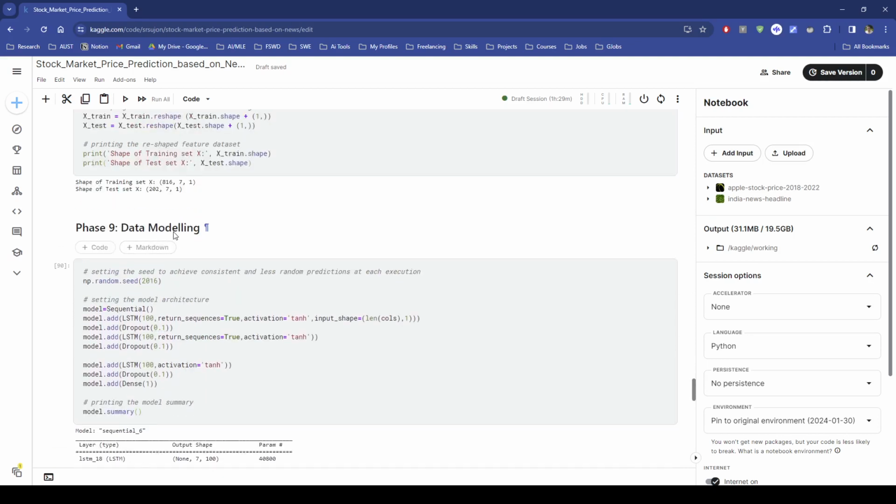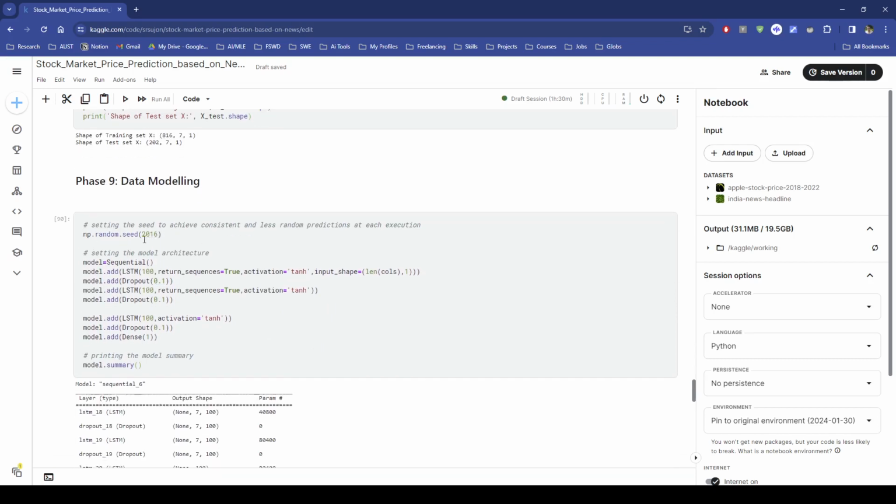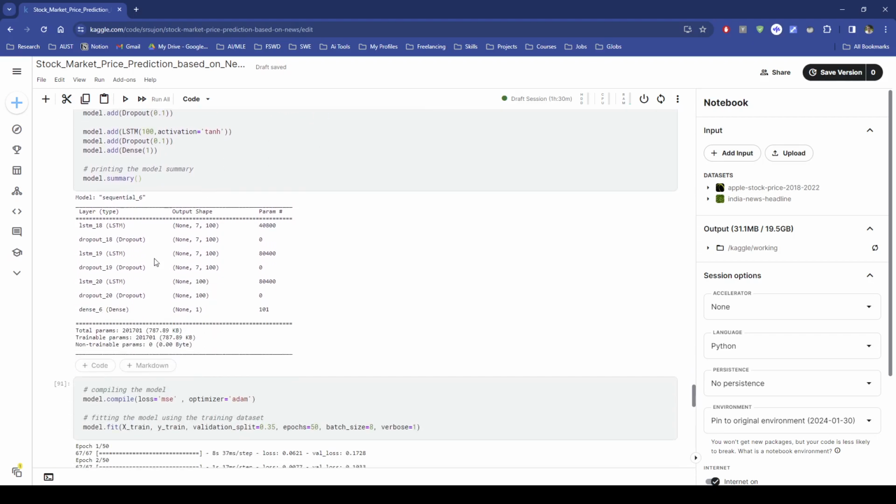Okay, then I've done the data modeling here. I have chosen a random seed of 2016, and I've used LSTM layers of 100 with a dropout of 0.1. It's a kind of 3 layers we can add here, using the activation function tanh. This is the model's parameters summary. We can see here that our total parameters are around 201,000.